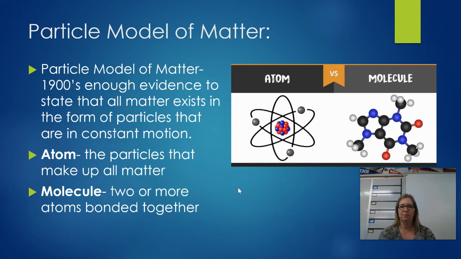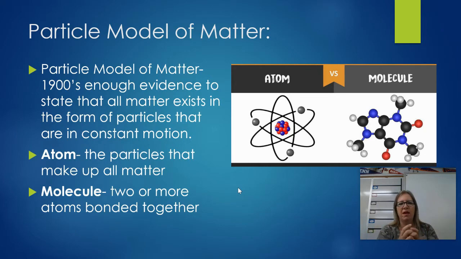So an atom is basically the smallest piece of recognizable matter. An atom can be broken into smaller parts, but if we're talking about matter, it's made up of all the elements on the periodic table. A single atom of one of those elements is the smallest piece of identifiable matter you can have, okay? Again, it can be broken into its parts, but then it's no longer that element, okay?